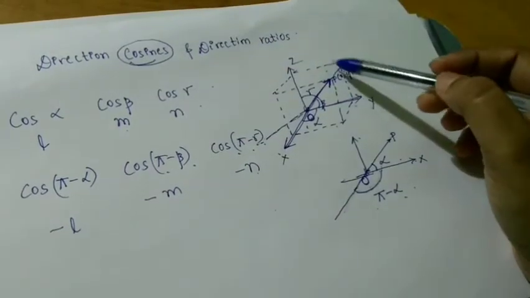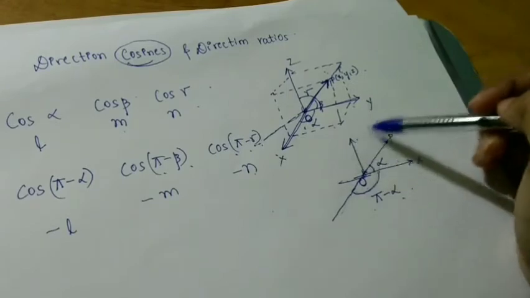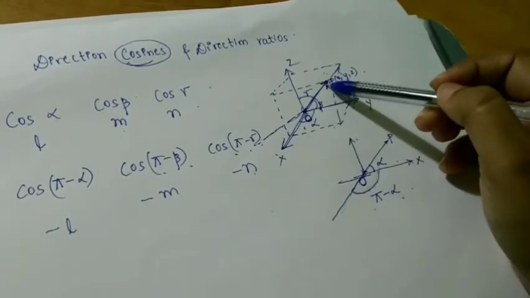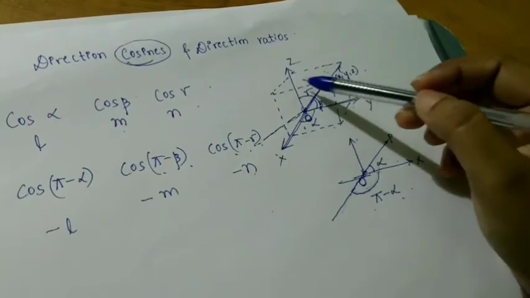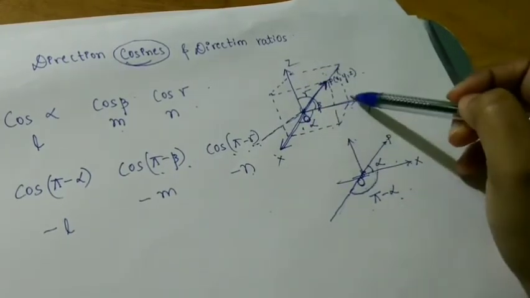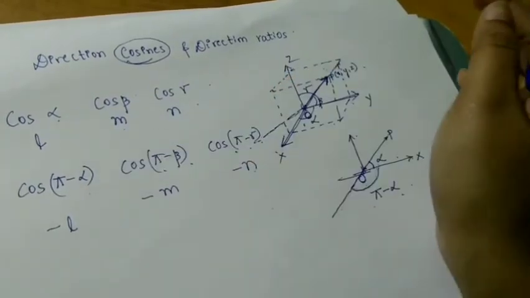If in case they ask you what are direction cosines, then you have to draw one three-dimensional space. You have to name all the things: what is OP, what is alpha, beta, gamma, what are X, Y and Z, what are the coordinates you have taken. Everything you have to explain. Then write down the angles.